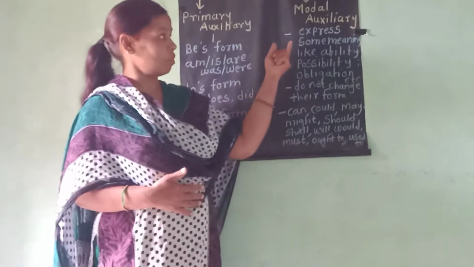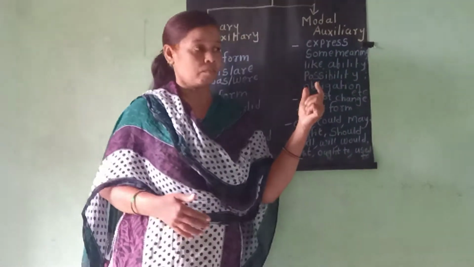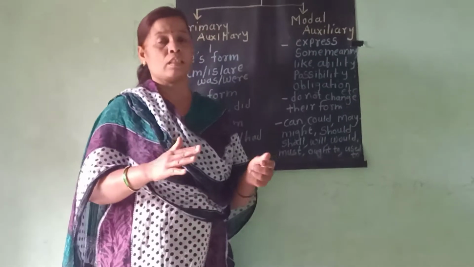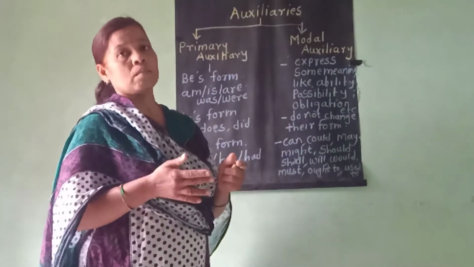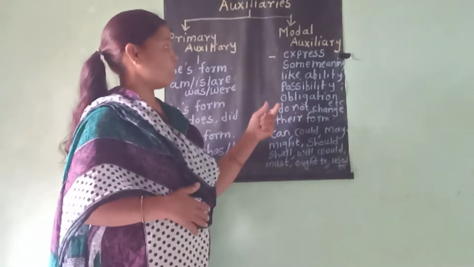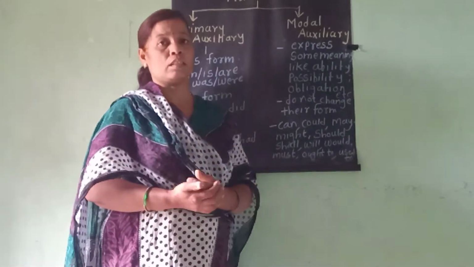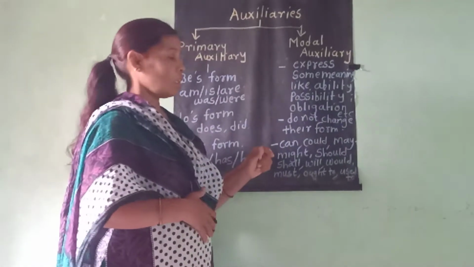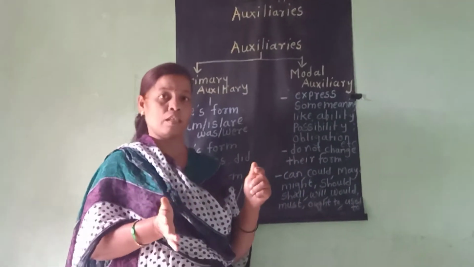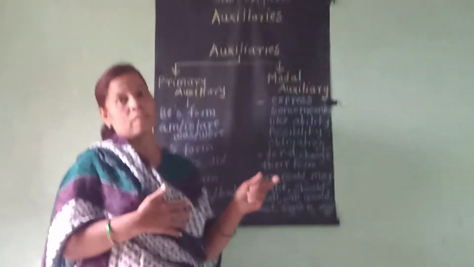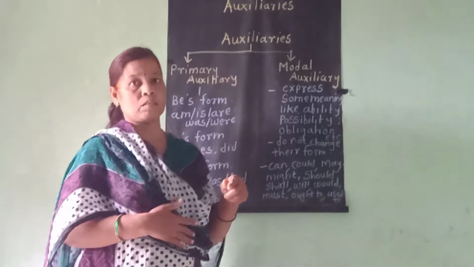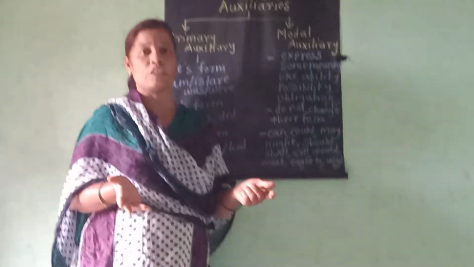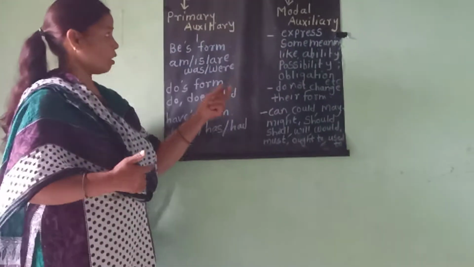But modal auxiliaries, if the tense changes, if the number changes or if the person of the subject changes, their forms do not change. They remain the same. For example, we can use may or might for the present tense also, and it can tell about any tense. The form of may does not change. This is the way we are using them.